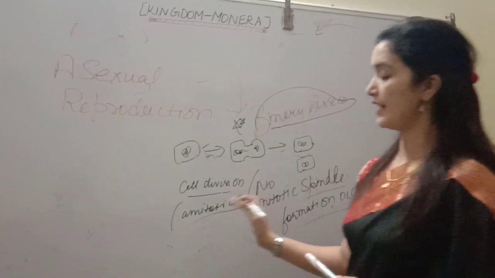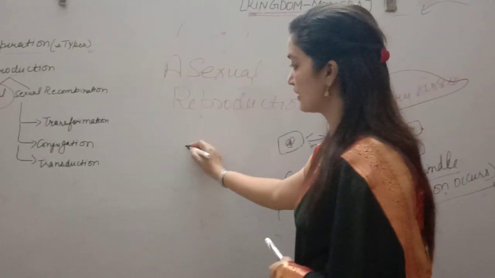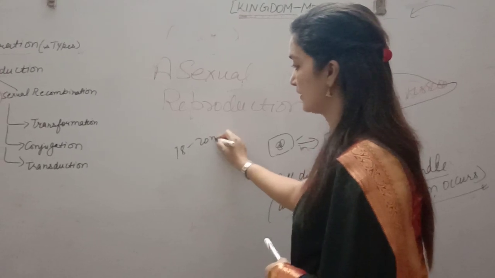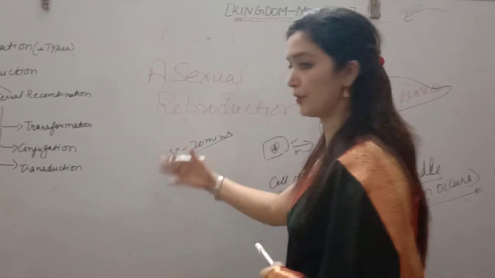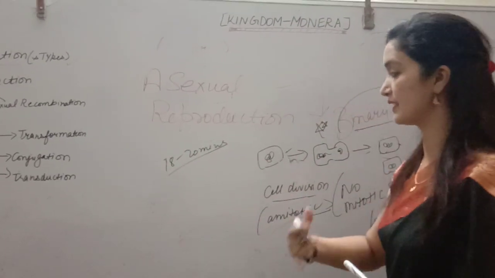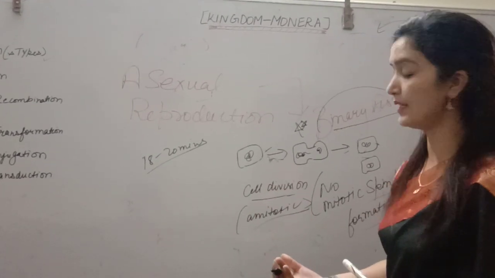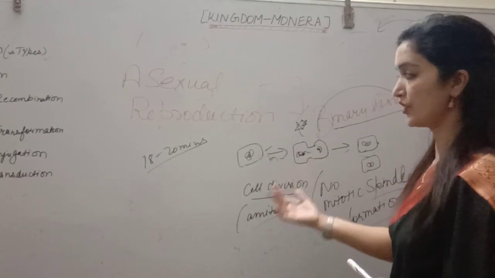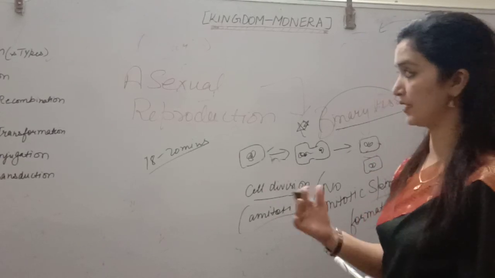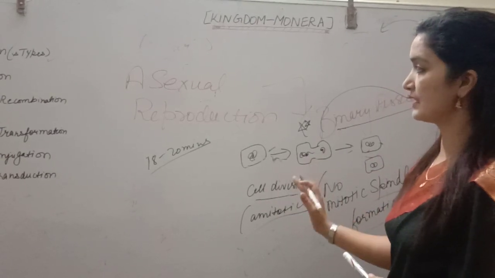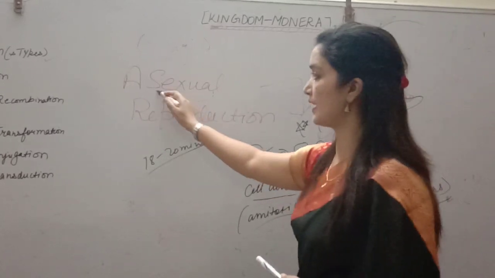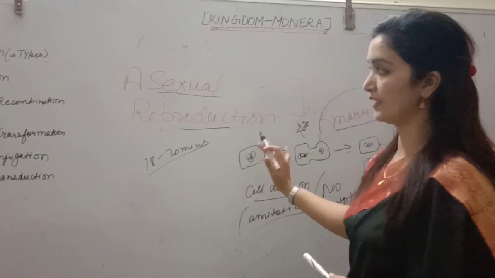Generally in bacteria, they hardly take 18 to 20 minutes to multiply their cells by binary division, and they can form one generation in 18 to 20 minutes. So we can say asexual reproduction is the main method present in bacterial cells.